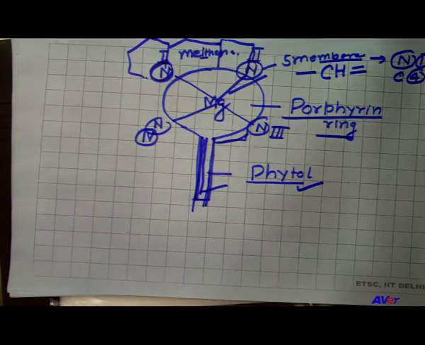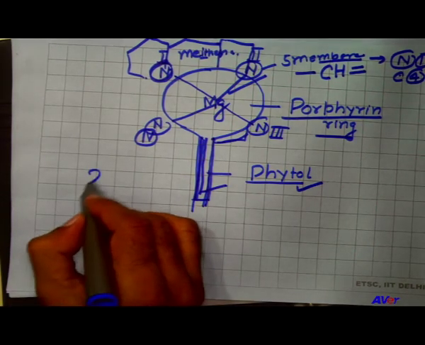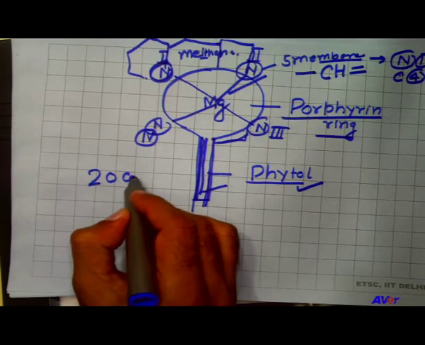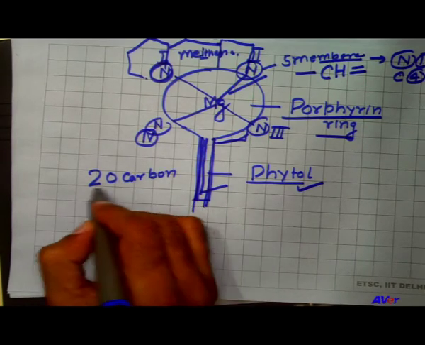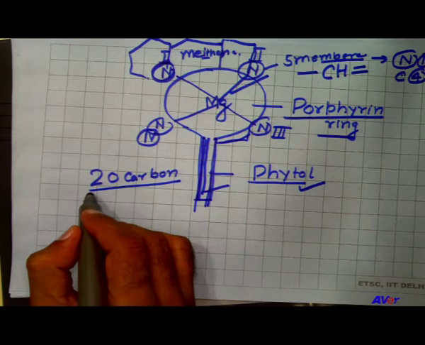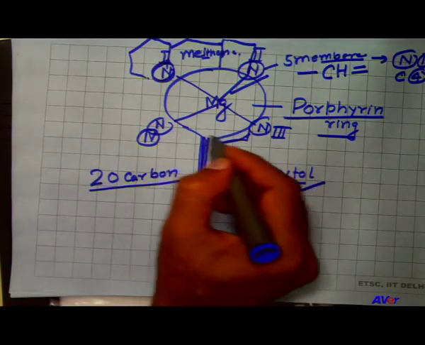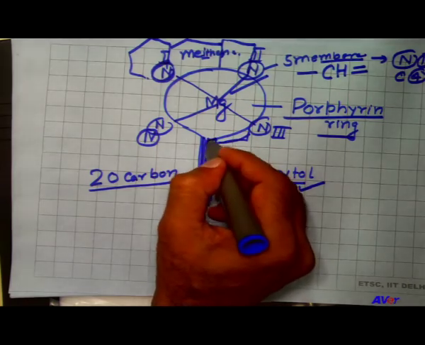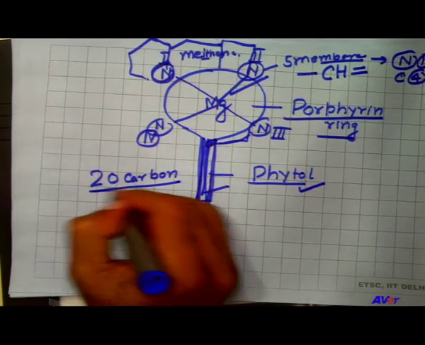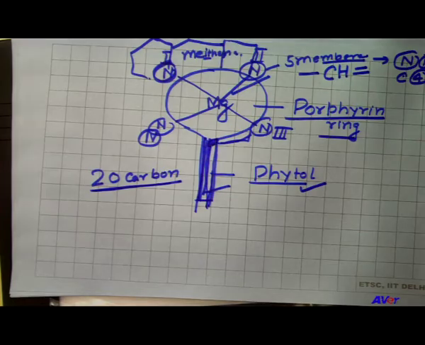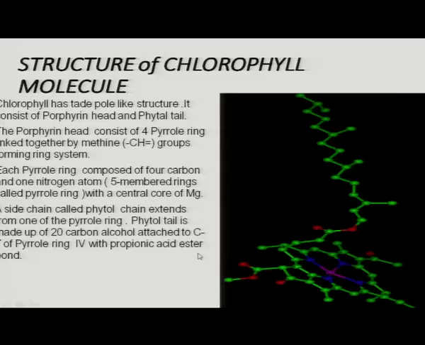The phytol tail is made by 20 carbons. These 20 carbons are attached to the 4th parallel ring. This is the 4th ring, and the 20-carbon chain is attached here with the propionic acid ester bond.